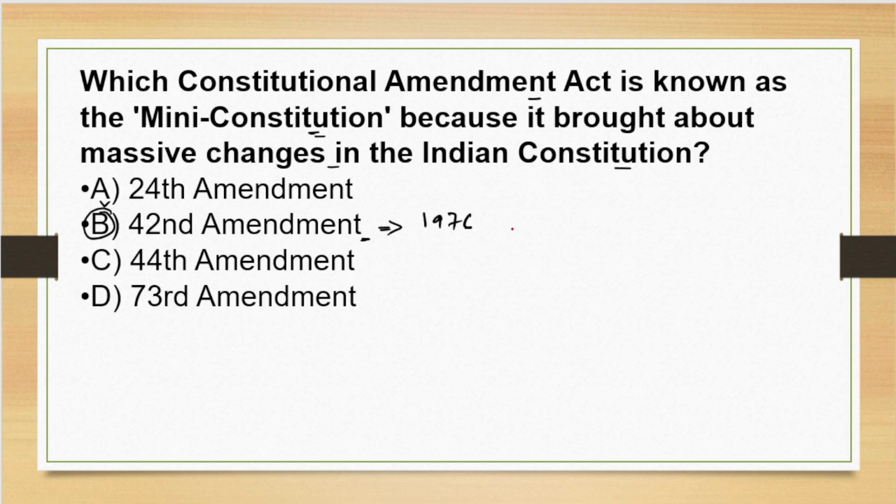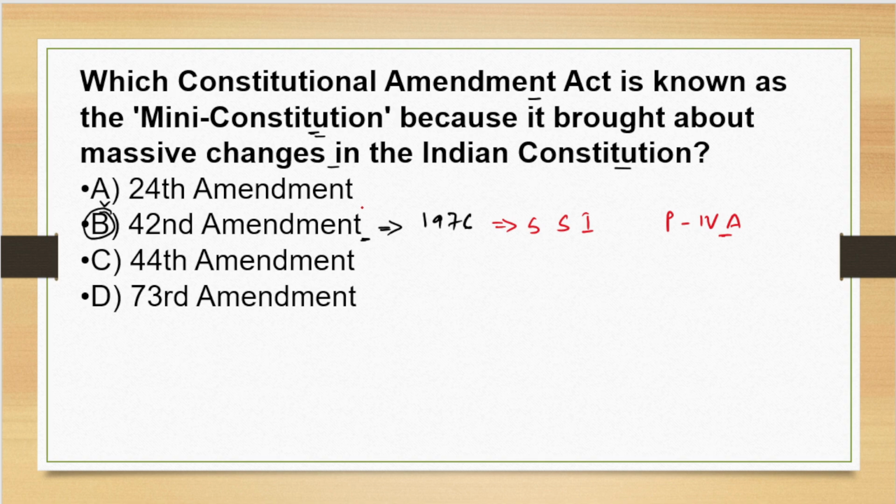The 42nd amendment occurred in 1976. In this amendment, three words were added in the preamble. These words were socialist, secular, and integrity. And it also added fundamental duties in Part 4A. Fundamental duties were added in the 42nd amendment.